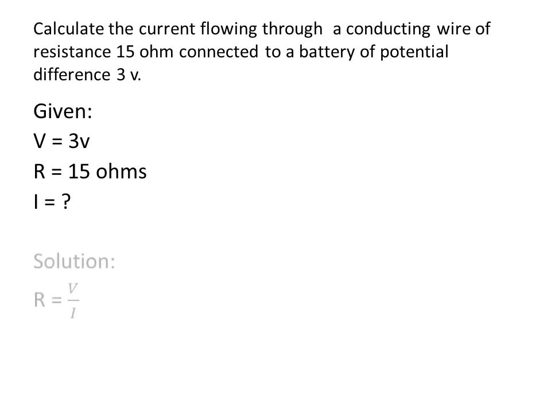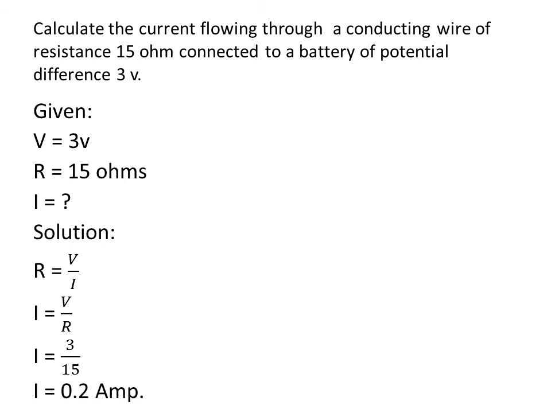So which formula will you use? R is equal to V upon I. Here R and V are given. We are supposed to find I. So let us rearrange the terms. I is equal to V upon R. Let us do the substitution. V is 3, R is 15. So solve further, and after solving you will get the answer. I is equal to 0.2. Write down the correct unit, that is amperes.